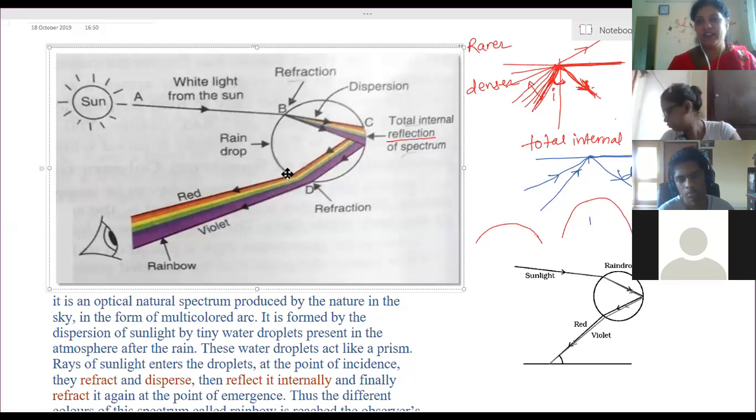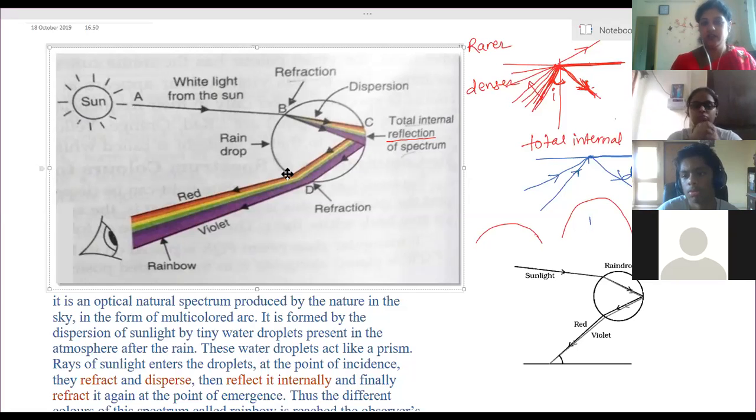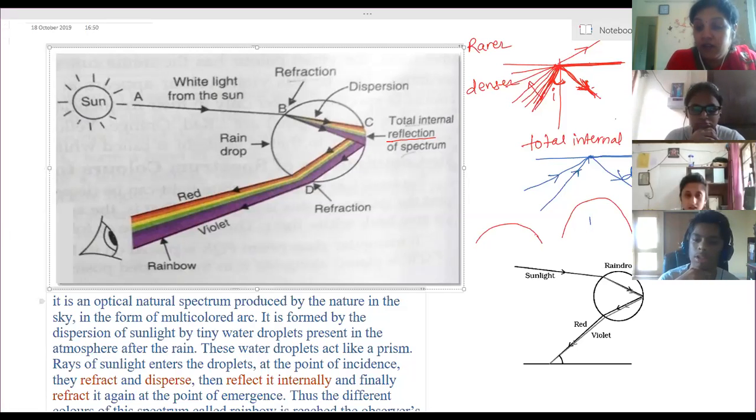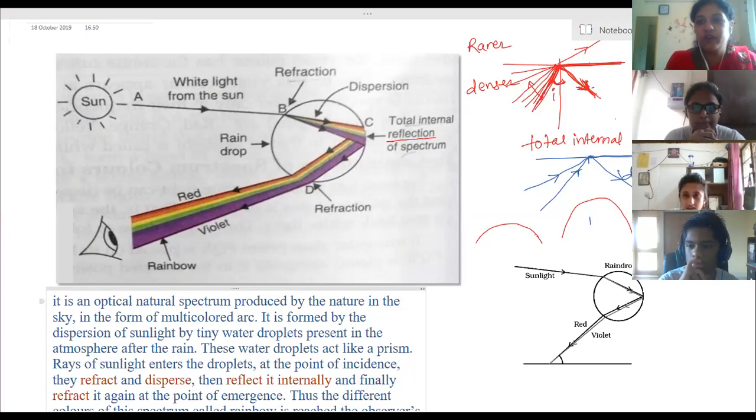And one more thing, can you see a rainbow only at the time of drizzling or the rainy season? Is there any other condition where we can see a rainbow? Whenever water droplets are present in the atmosphere. Yes, water droplets present in the atmosphere, that is only after the rain. Any other possibilities? Have you seen anytime near a spring, near a waterfall? Yes, near a waterfall.